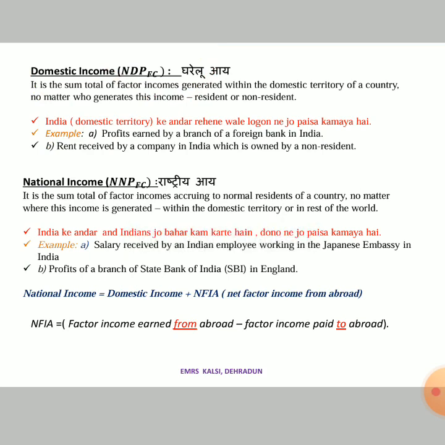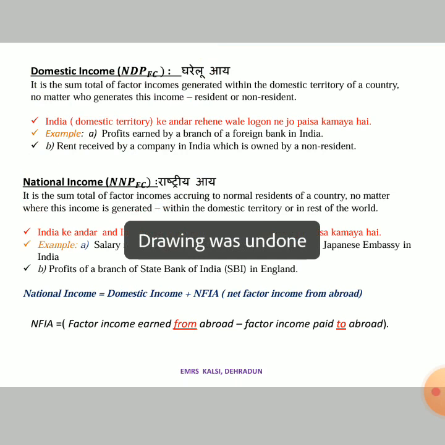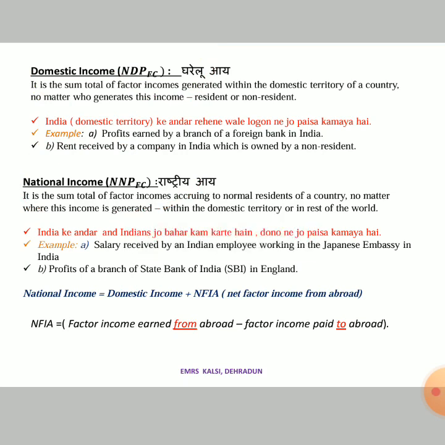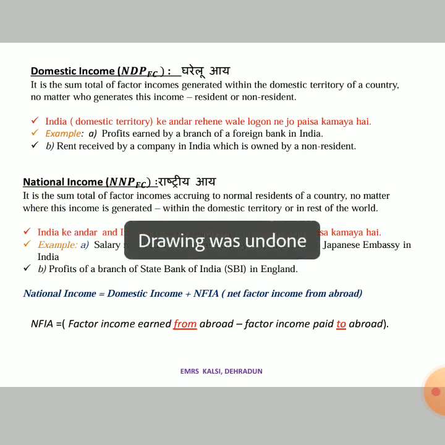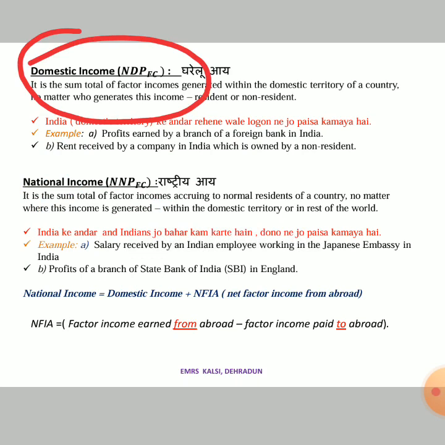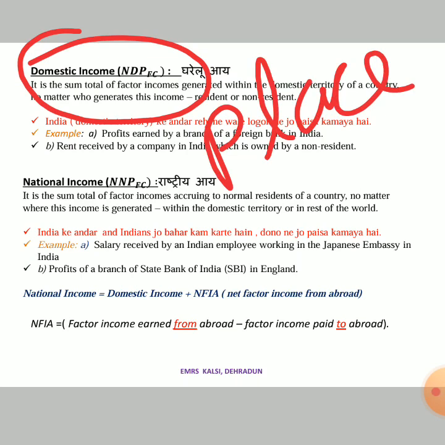Okay, now the second thing is national income. It is also called NNPFC. It is a sum total of factor incomes accruing to normal residents of a country, no matter where the income is generated, within the domestic territory or rest of the world. See, in domestic income, I said the main focus is on place, where the income is generated.